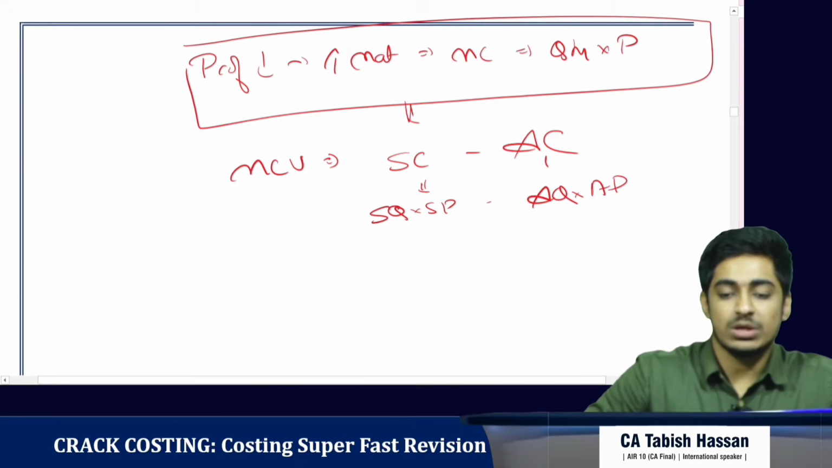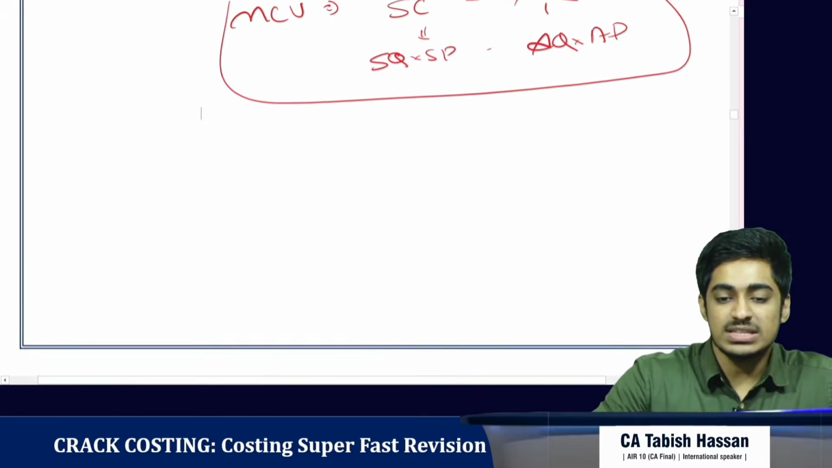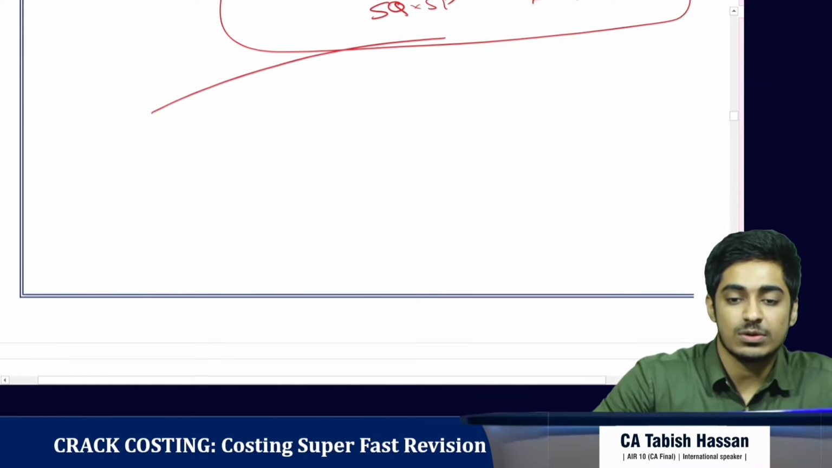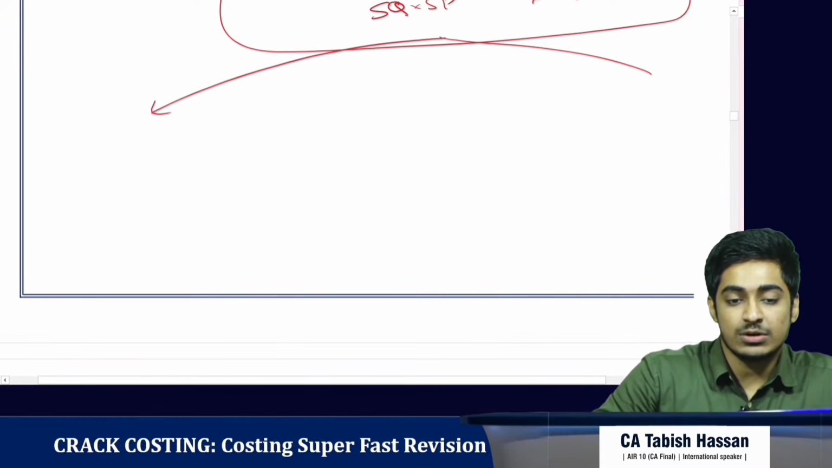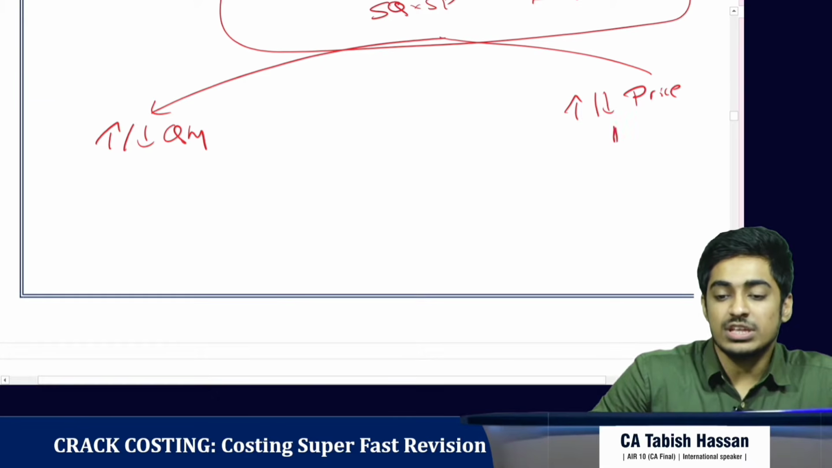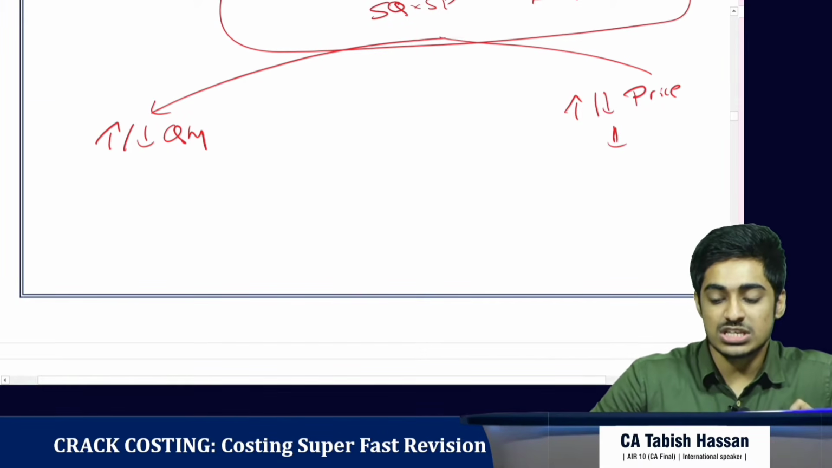Now we are looking into the reasons why this happened, why the profit has fallen. We came to know there are two reasons. One is due to increase or decrease in quantity. Second is due to increase or decrease in price. For the increase or decrease in price, who is responsible?